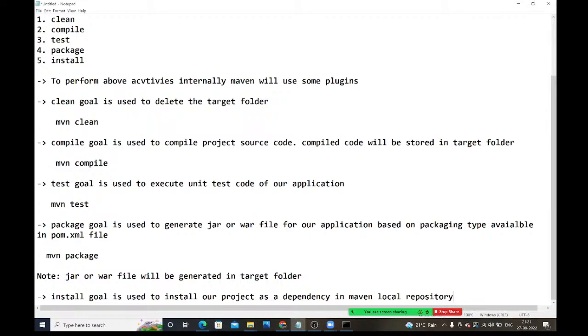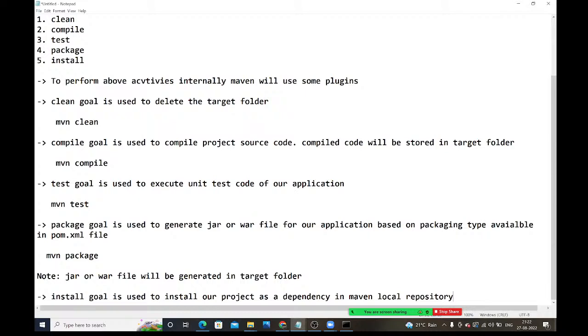Package. Based on the packaging type inside the pom.xml file, we have packaging. Based on that packaging type, it will generate either a jar file or a war file. Install. What will install do? It will install our project as a dependency inside the local repository. We have a local repository, right? From that local repository only it will download all the dependencies. When you run the install command, our project will be installed as a dependency inside the local repository. Clear, guys?